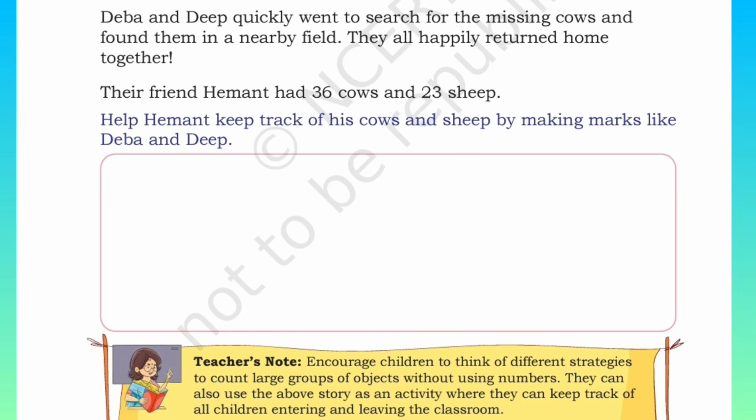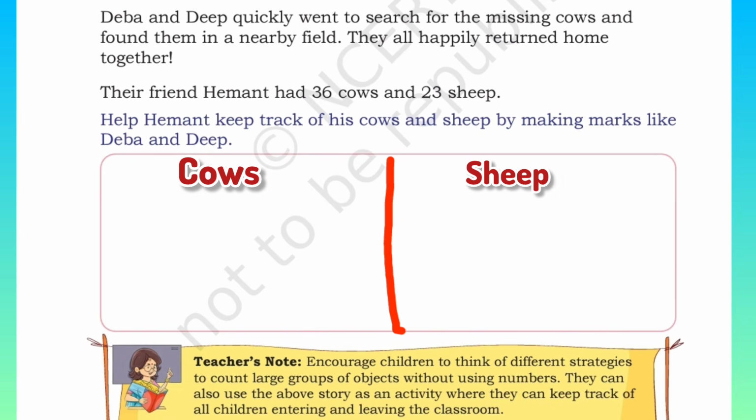Now their friend Hemant has 36 cows and 23 sheep. Help Hemant keep track of his cows and sheep by making marks like Deba and Deep. They have given a box here. We will divide this box into 2 sections. In the first section we can track the cows and in the second section we can track the sheep.